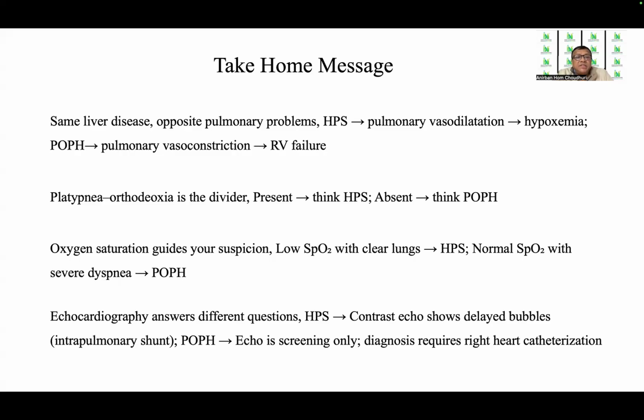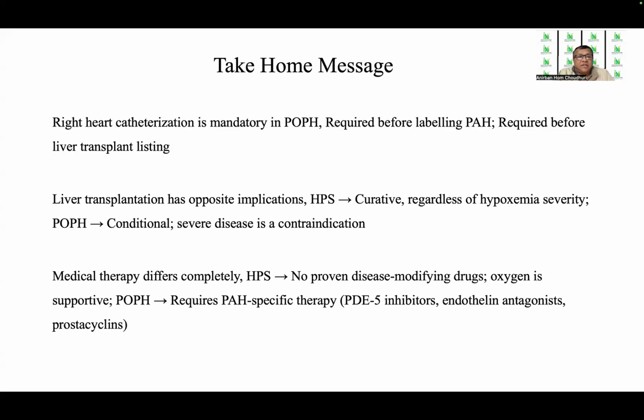Oxygen saturation guides our suspicion. If it is low SpO2 with clear lungs, then that is an indicator towards HPS. Normal SpO2 with severe dyspnea is indicative of POPH. Echocardiography answers different questions. For HPS, contrast echo shows delayed bubbles because of intrapulmonary shunt. In POPH, echo is only screening. Diagnosis requires right heart catheterization.